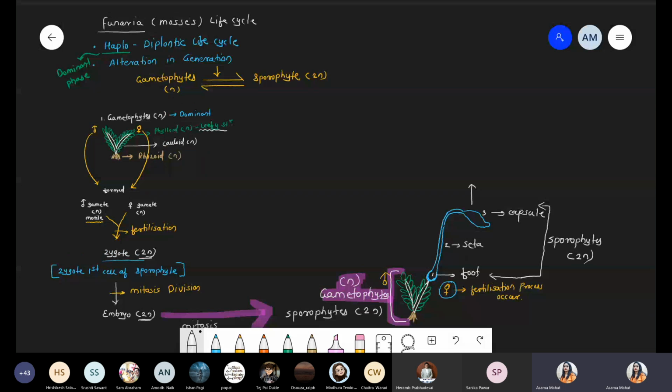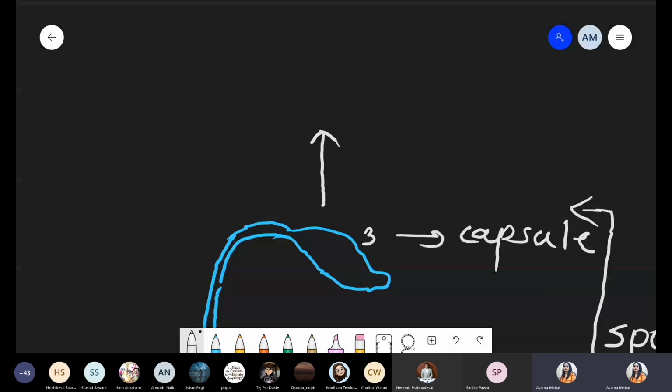Chalo. Now this upward vertical point, we give the arrow, and on the arrow we are writing information, that is capsule break at the maturity. Okay? Or break लेने से अच्छा हम लिख रहे capsule become mature.